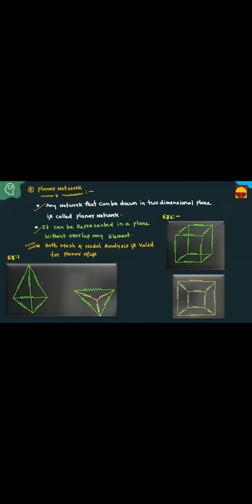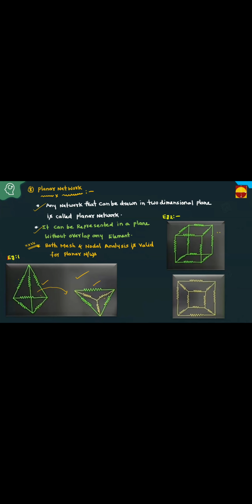See, for example, this network and this network are the same. This network I am drawing like this without any overlap. There is no overlapping of the elements. Total how many resistors are there? 1, 2, 3, 4, 5, 6 resistors. Here also 6 resistors. The same network I drew like this, but there is no overlap. That's why it is a planar network.